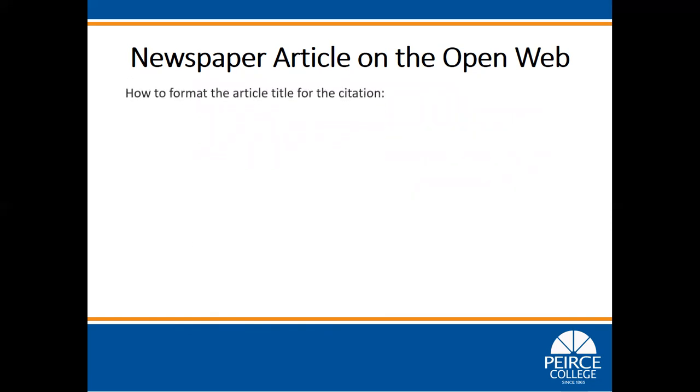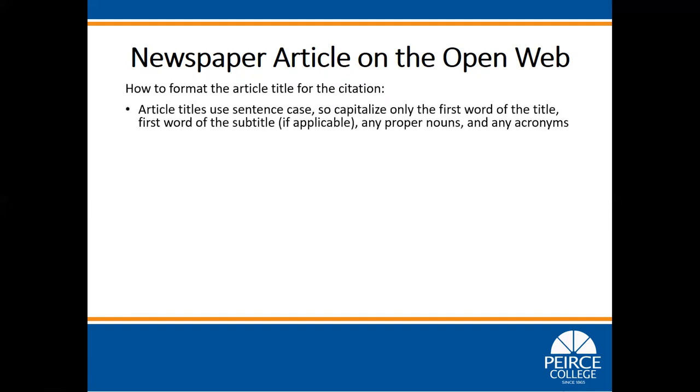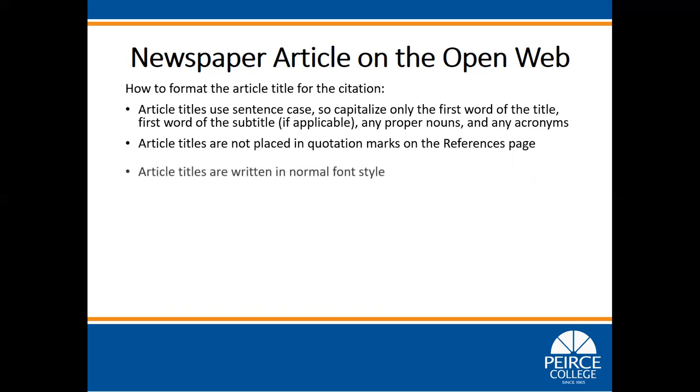How to format the article title for the citation. Article titles use sentence case, so capitalize only the first word of the title, first word of the subtitle if applicable, any proper nouns, and any acronyms. Article titles are not placed in quotation marks on the references page. Article titles are written in normal font style.